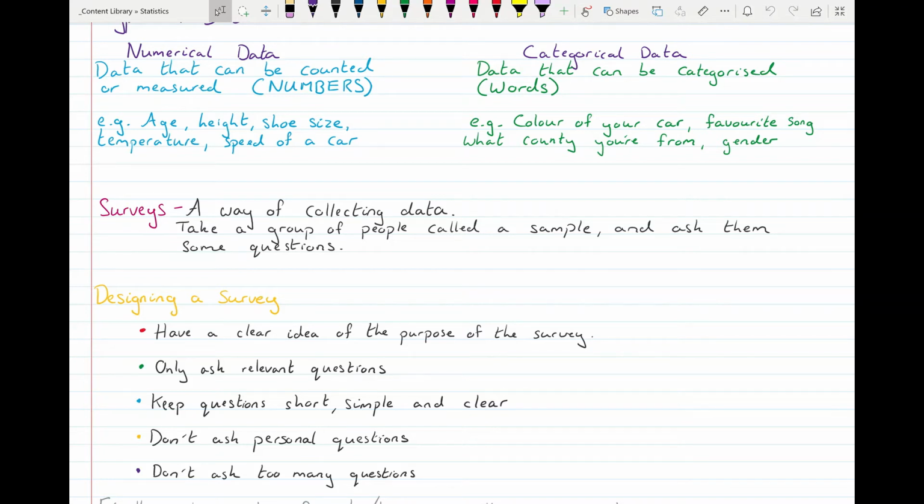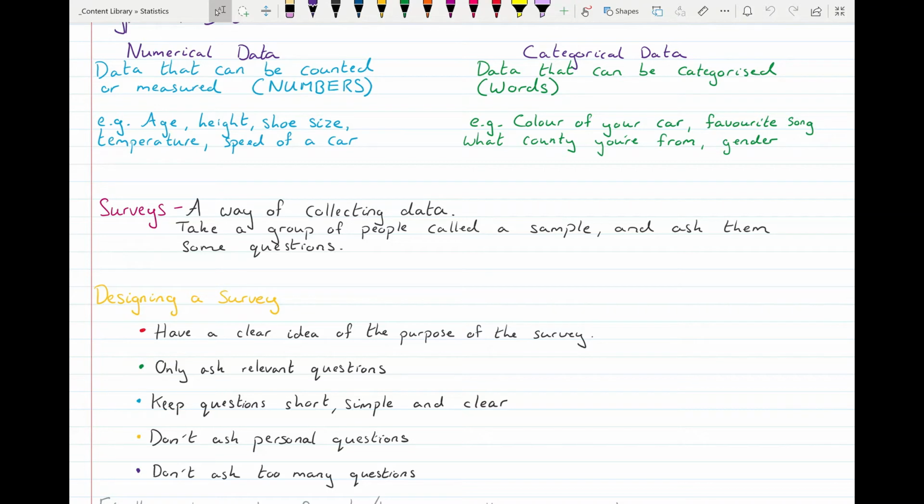Don't ask too many personal questions. So like people maybe mightn't be comfortable giving that information to you. So like asking someone what their address is. They mightn't want to give that in the survey. Or how much money do they make? That mightn't be comfortable. Or people's age or their height. Just be conscious of that. Is this something that, first of all, I need to find out for my survey, and also would they be comfortable telling me this?